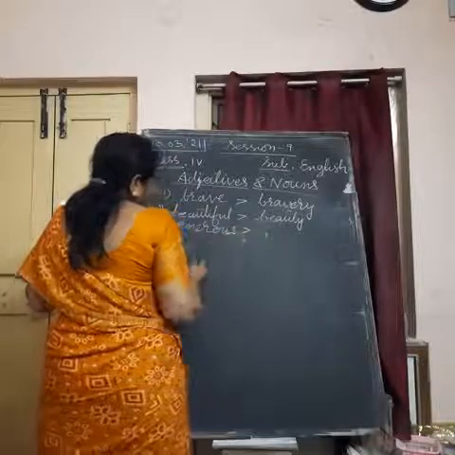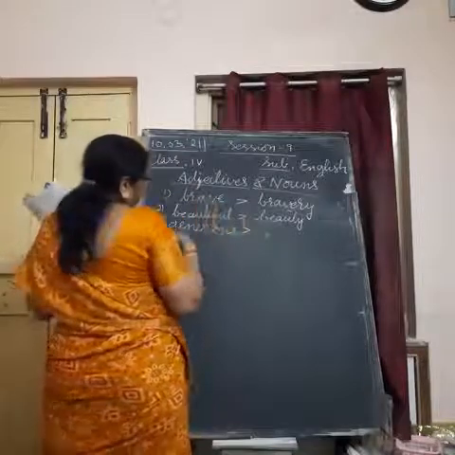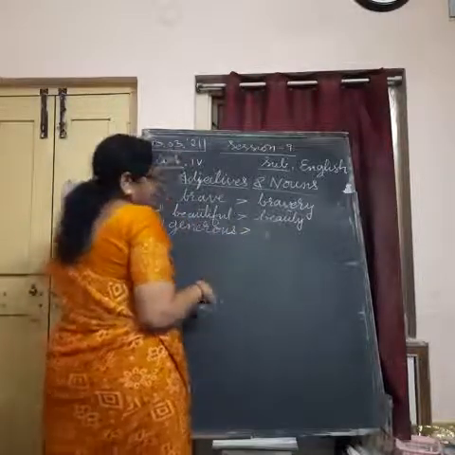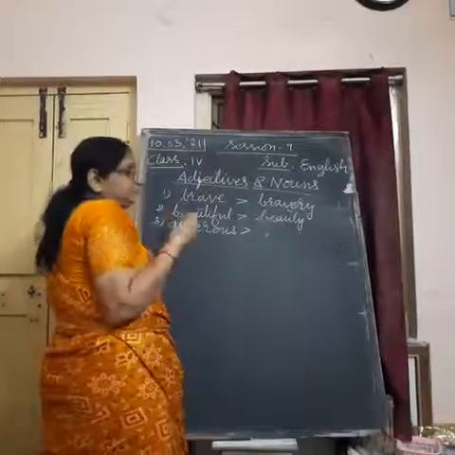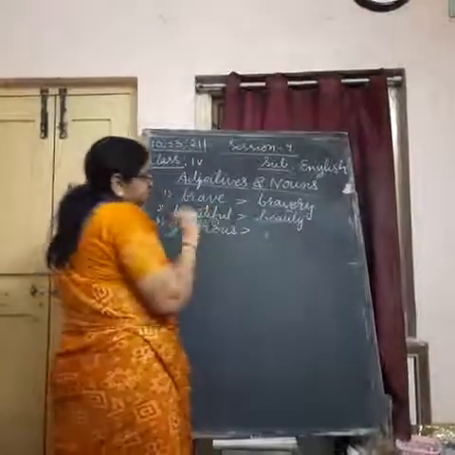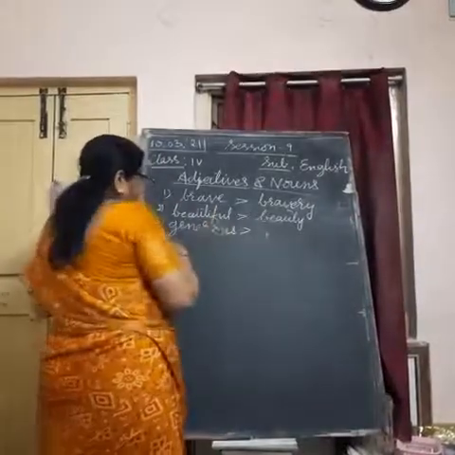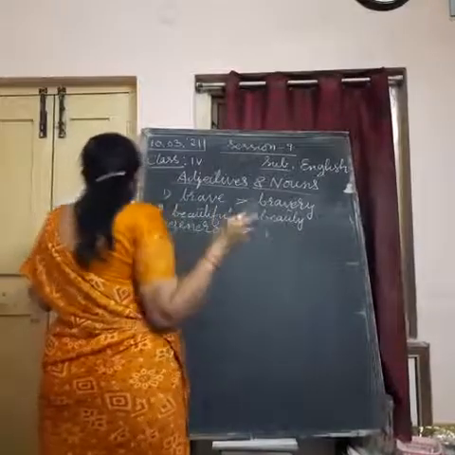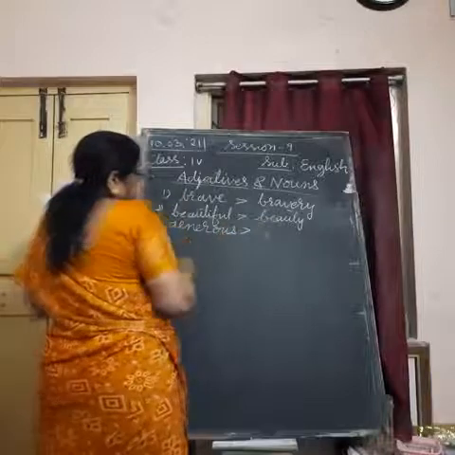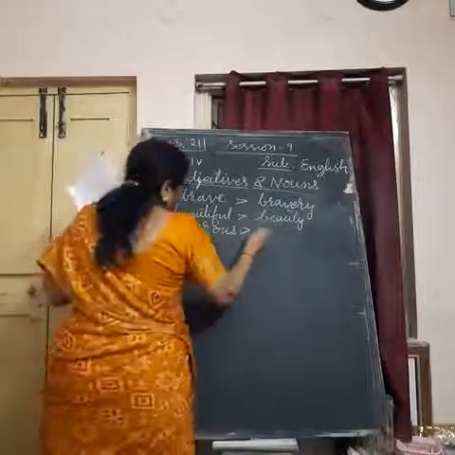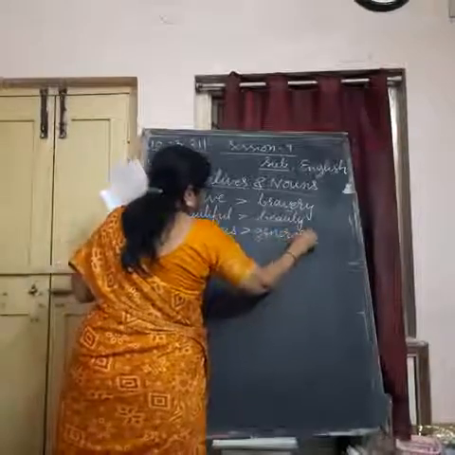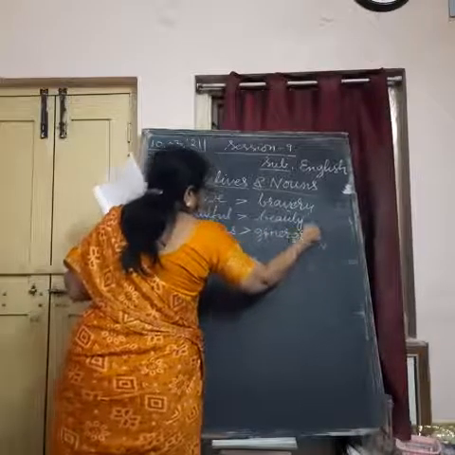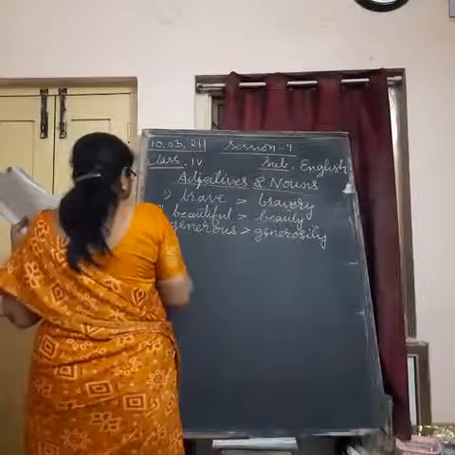Sometimes they give the noun form and ask you to use its adjective form. Sometimes they give the adjective form and ask you to change it into its noun form. So generosity is the noun form. Generous is the adjective form. Generosity means being generous.